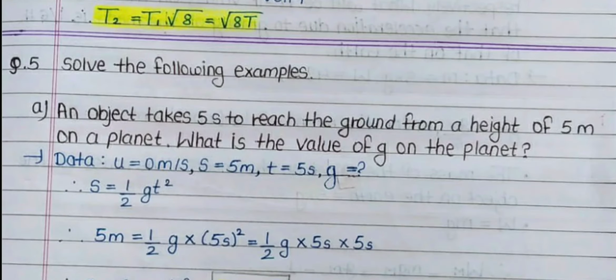Question number 5. Solve the following examples. First, an object takes 5 seconds to reach the ground from a height of 5 meters on a planet. What is the value of g on the planet?